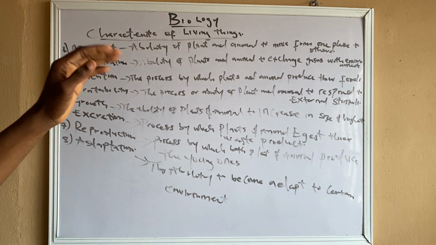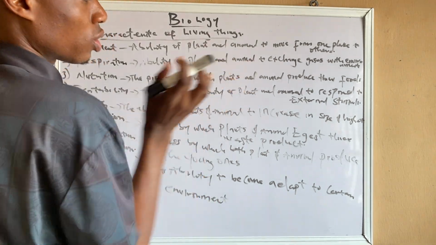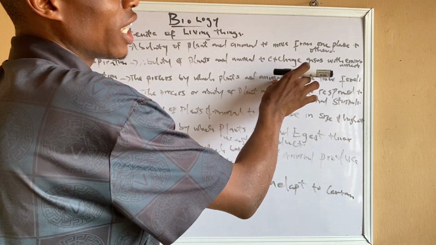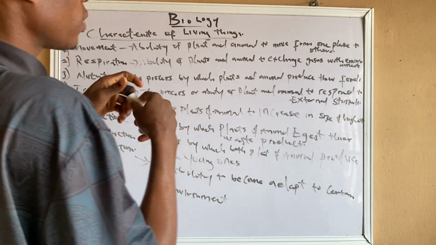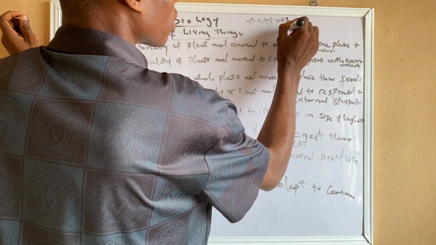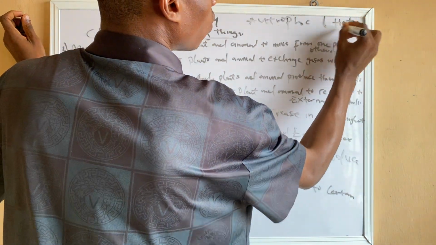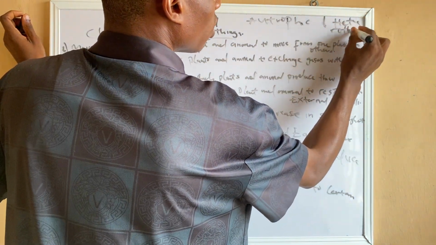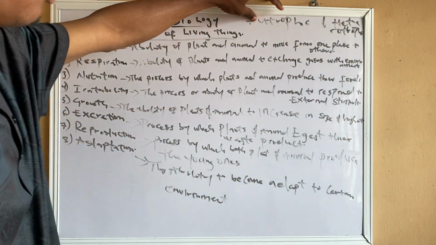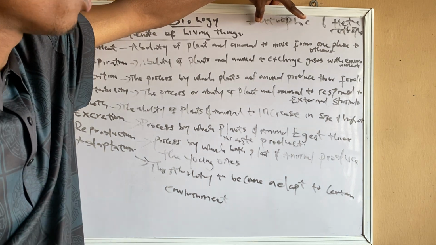Nutrition. The nutrition of plants is called autotrophic nutrition, while that of animals is called heterotrophic nutrition. What do I mean by autotrophic? It means the ability of a plant to produce its own food by the use of photosynthesis.